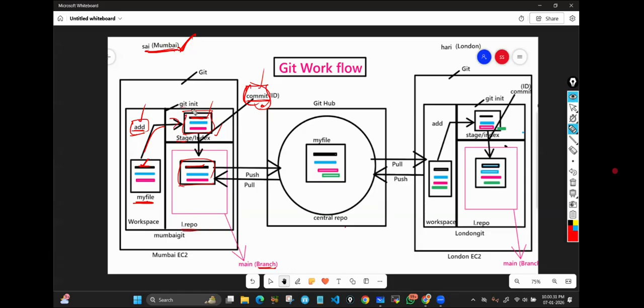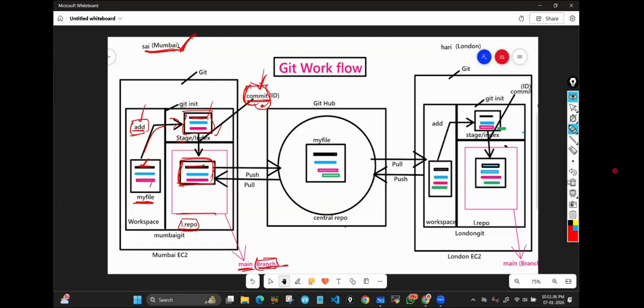See, the moment you run the git init command, you will get three stages. In the local repository stage, you will get one branch automatically. One branch. I'll talk about the purpose of the branch later on. Earlier, the name used to be master, but recently they have renamed it. The branch name is going to be main now. Main will be there by default. So the moment we run the commit command, the copy of the file along with the data will be sent inside the branch.